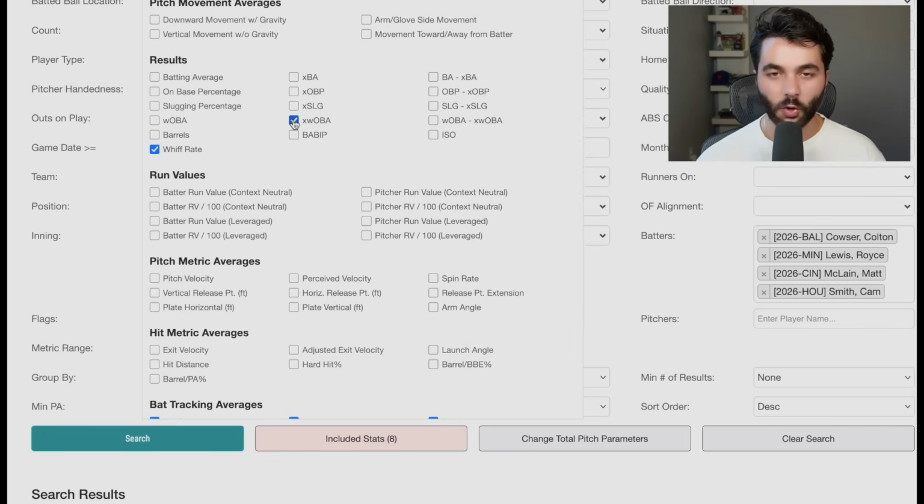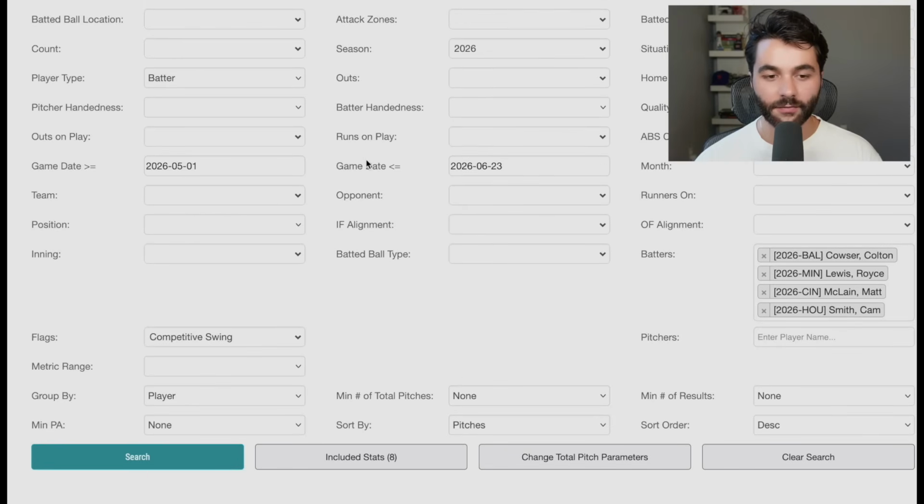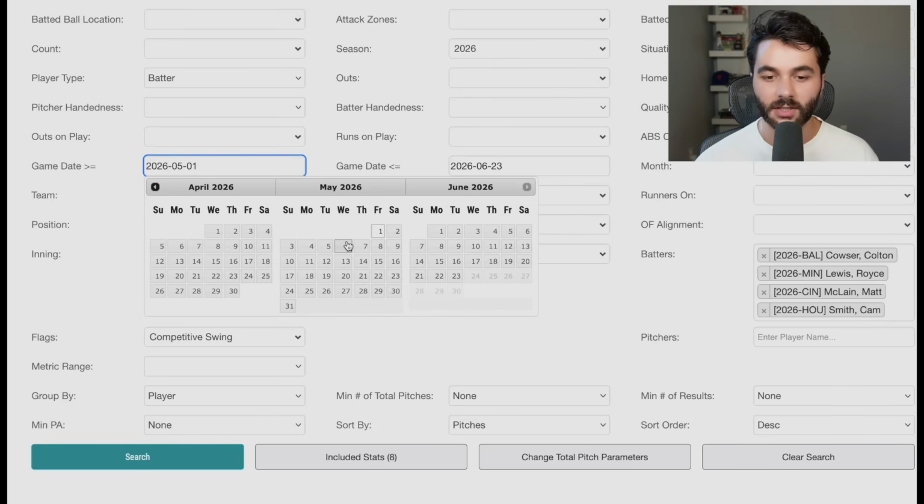I don't really love expected wOBA as a stat because it doesn't take in spray direction, but it does give us a good sense for quality of contact. Sometimes just throw it in as something top line to look at and be like, oh, good quality of contact, bad quality of contact. And now that we have this for our predetermined date that we were using before, I might even just change this up a little bit, put a little smaller scale right here,